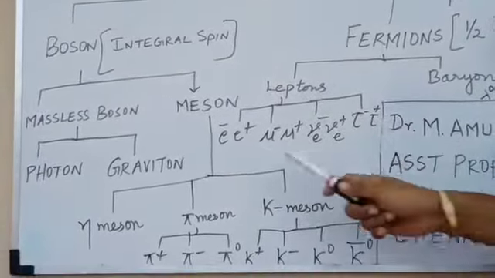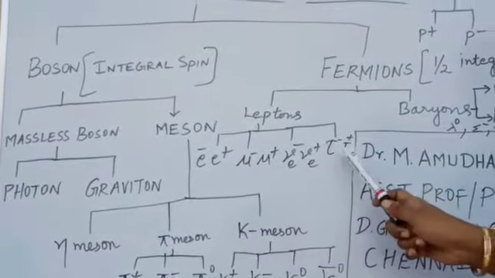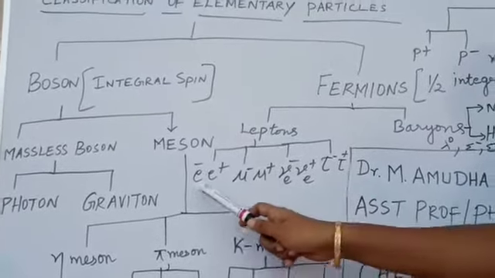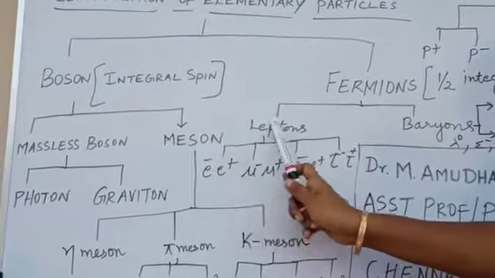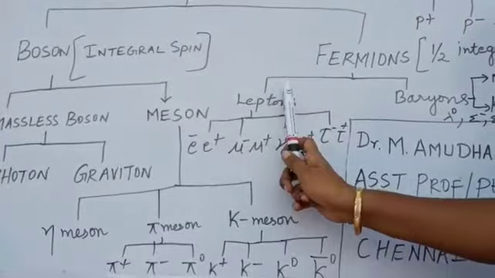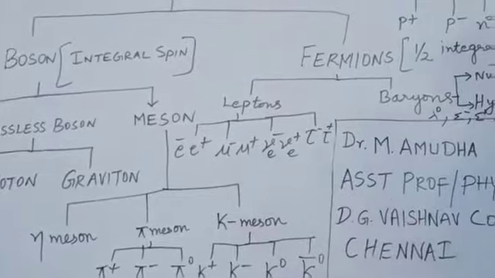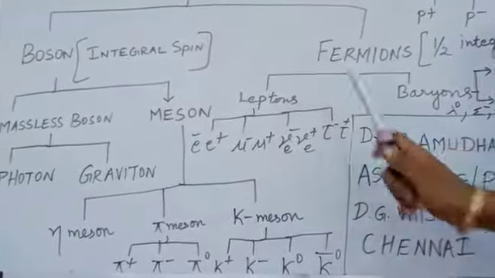So all the leptons are found to exist in pairs. The three major types are tau leptons, mu leptons, as well as electron leptons. For the electron lepton, the antiparticle is positron. So each particle is found to have an antiparticle in the case of leptons.